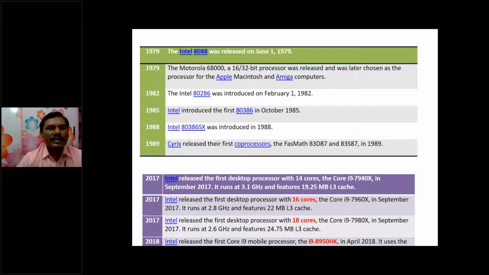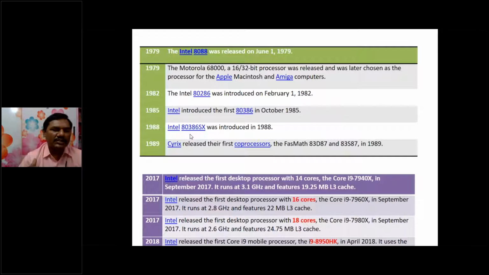So these are all different types of processors released by different companies along with Intel. Here you can see the Motorola IC, and here you can see that Intel has introduced the 4004, 4040, 8080, 8008, 8085, 8086, 186, 286, 386, 486, 586, and Pentium 1, Pentium 2, Pentium 3, Pentium 4, Pentium 5, like that.